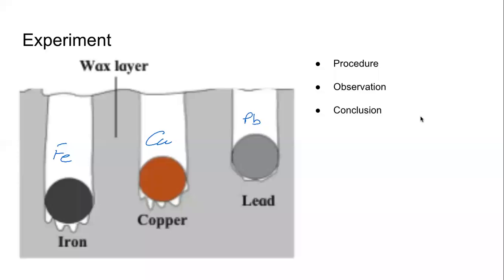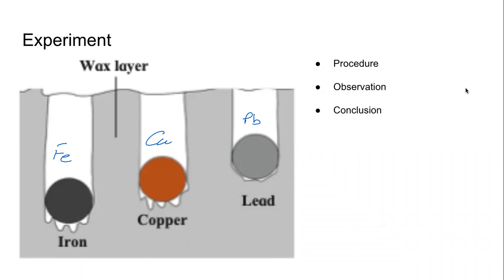Clearly, wax will melt more if it gets more heat. Wax would melt less if it gets less heat. But remember, all the three balls were heated to the same temperature, 100 degrees Celsius.